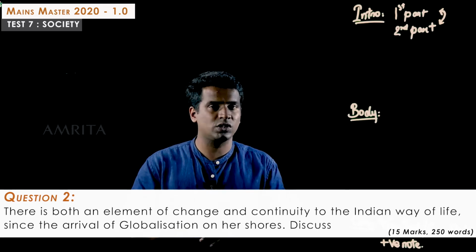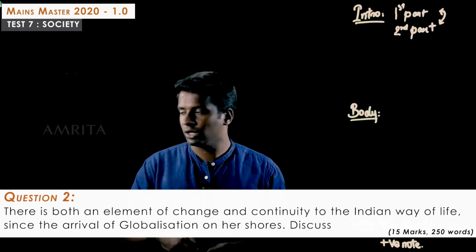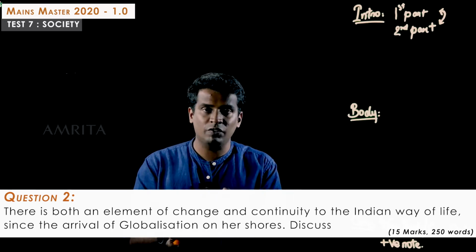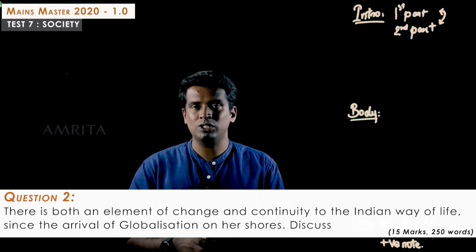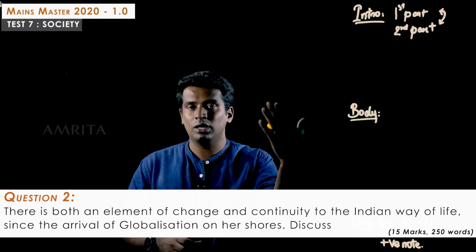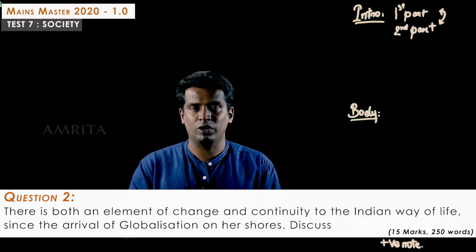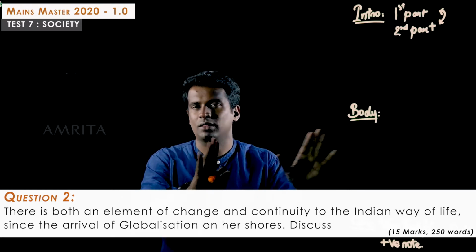Once globalization is defined, your introduction does not end over there. You need to address the second part, which is there is an element of change and continuity to the Indian way of life since the arrival of globalization on her shores. So you need to mention that globalization has a link with the continuity and change in the Indian way of life. So we'll be going into that in detail. I'm just saying what should be there in the introduction.